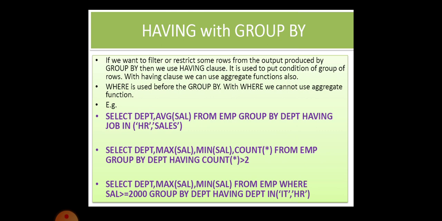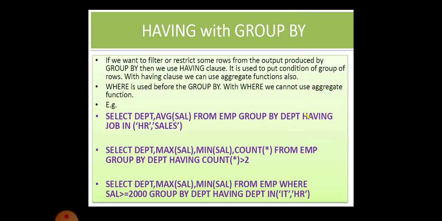So, even though the table has several departments like HR, sales, purchase, marketing, accounting, and many more, in this query we use the having clause for applying a condition.